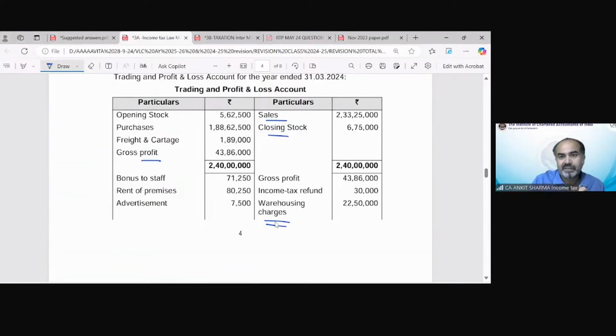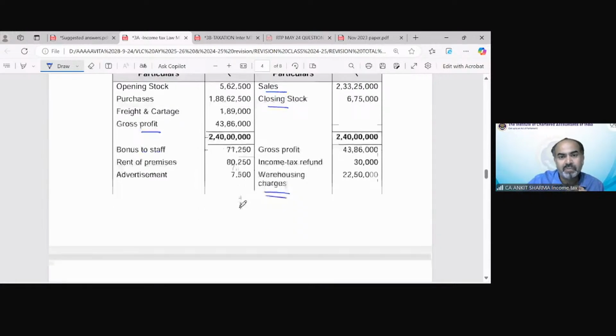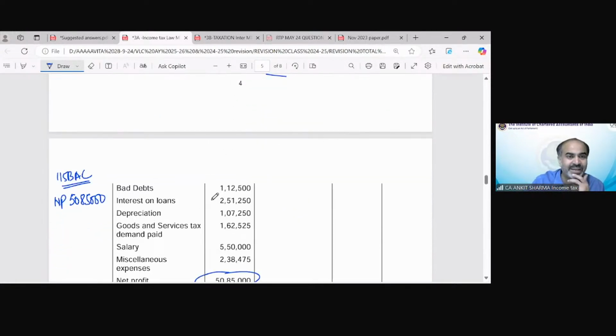Income tax refund of 30,000 would not form part of our business income. Only the interest component from that income tax refund would be my income from other sources. The full value needs to be removed from here, that is 30,000. Then we have warehousing charges.